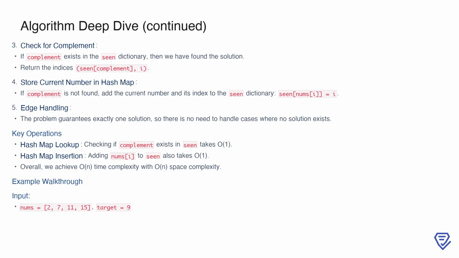The steps are simple. First, initialize an empty hash map to store numbers as keys and their indices as values. Then, iterate through the array. For each number, calculate its complement by subtracting it from the target. If the complement is already in the hash map, return the indices of the complement and the current number. Otherwise, store the current number and its index in the hash map for future reference. This method ensures we only make a single pass through the array, achieving n time complexity while using n space.